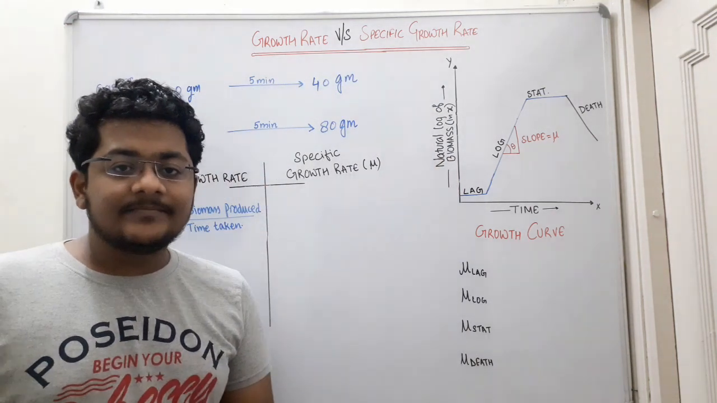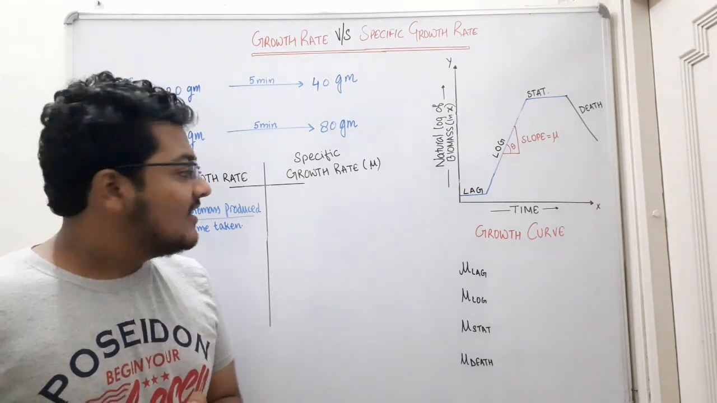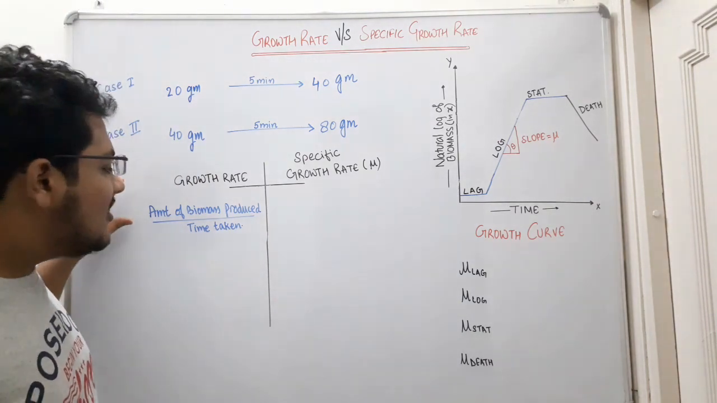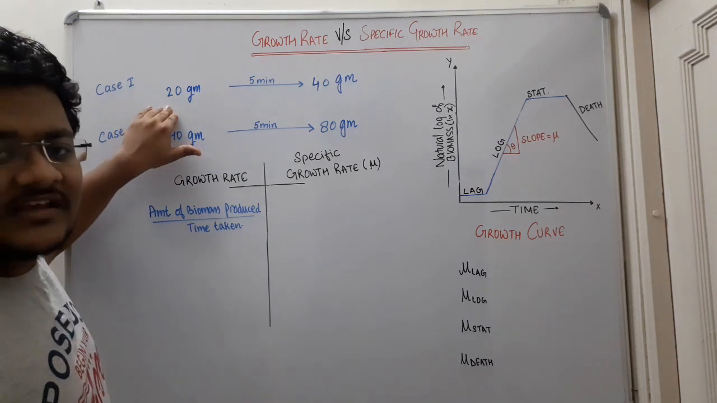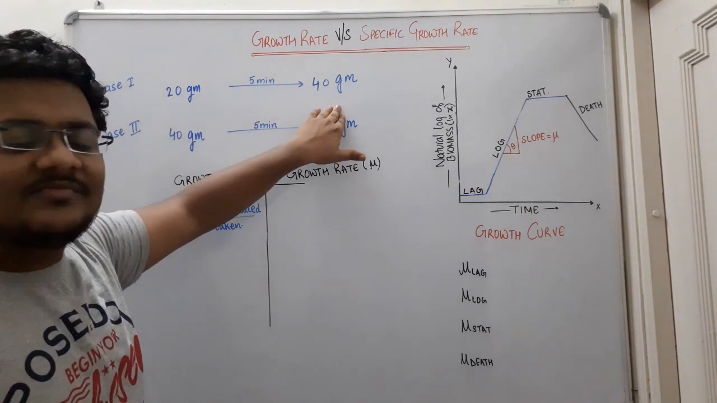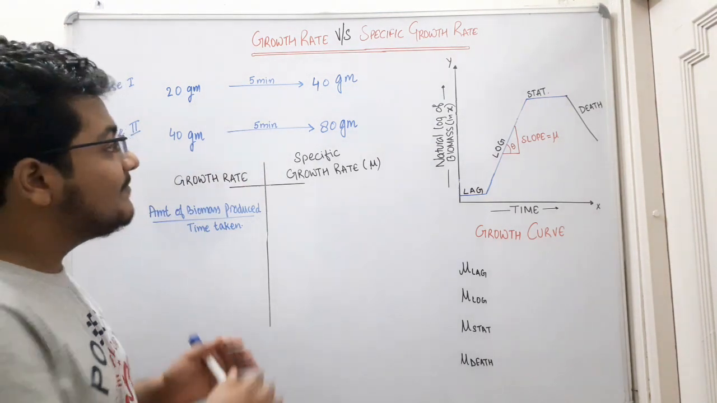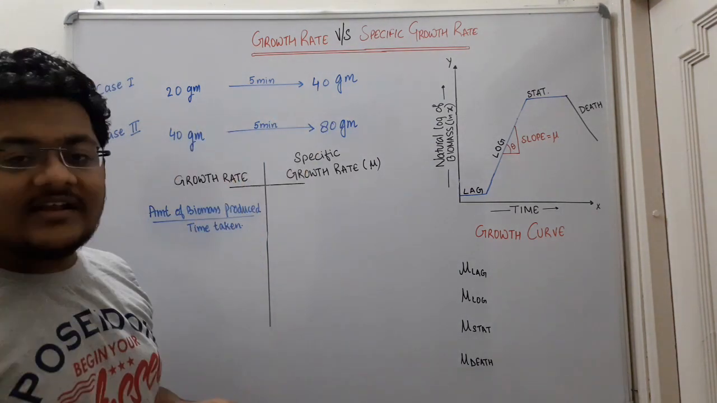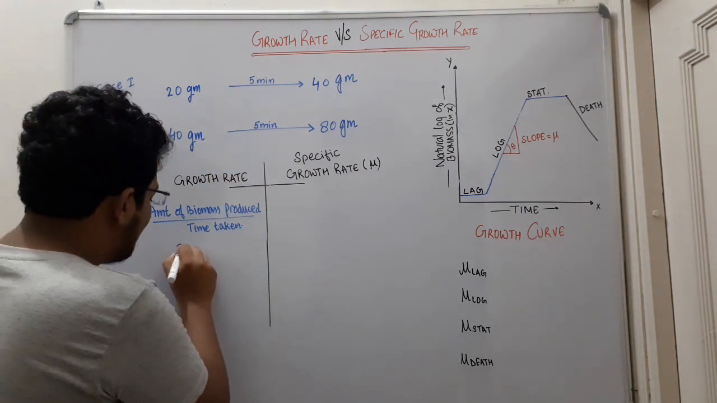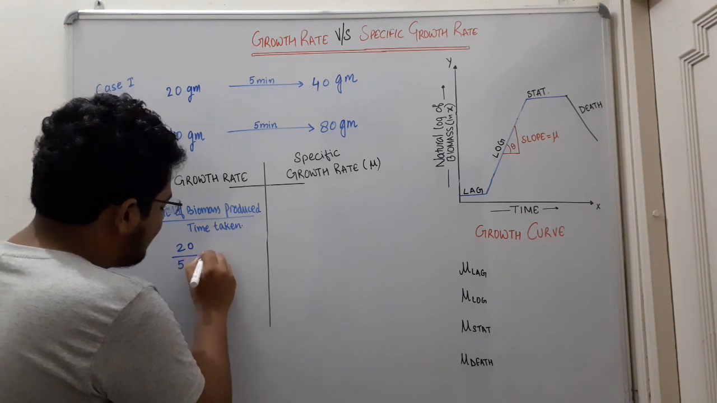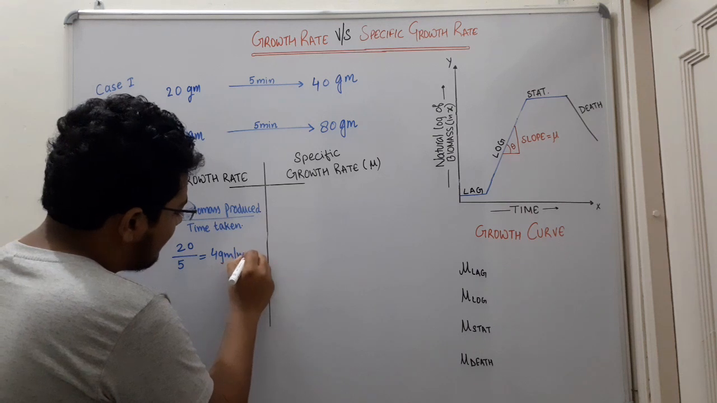So what is growth rate? Growth rate is the amount of biomass produced per unit time. So the formula is the amount of biomass produced divided by the time taken. In the first case, from 20 grams the biomass becomes 40 grams in 5 minutes. So the amount of biomass produced is 40 minus 20, that is 20 grams, and the time taken is 5 minutes. So the growth rate is 20 divided by 5, which comes out to be 4 grams per minute.